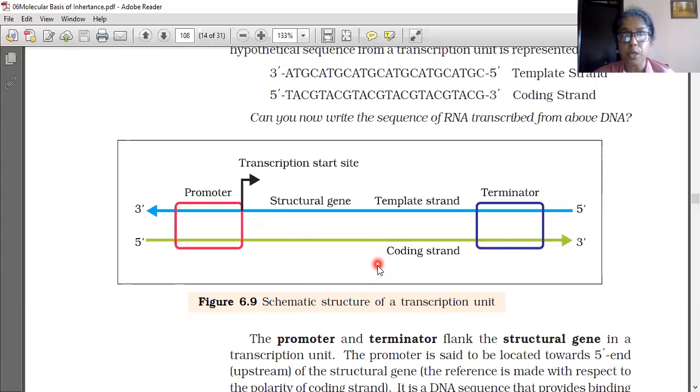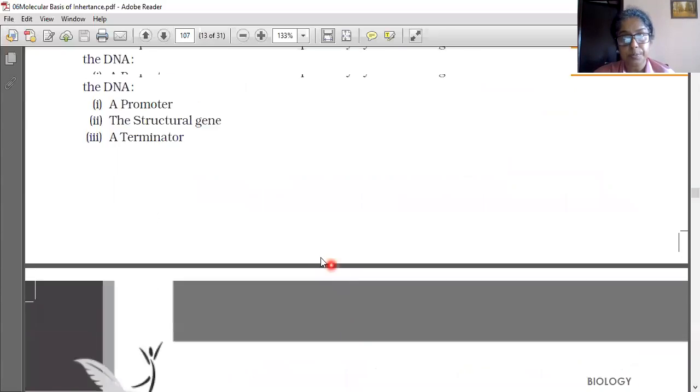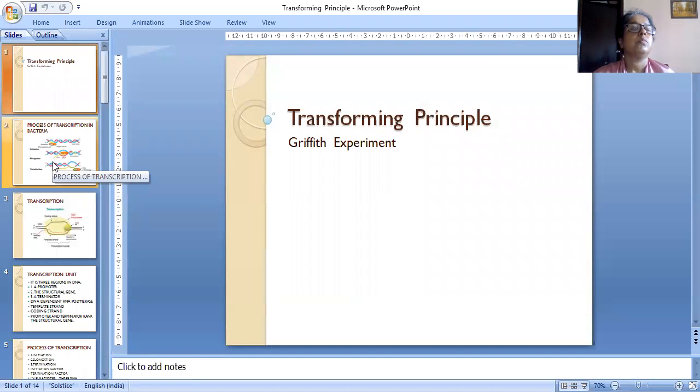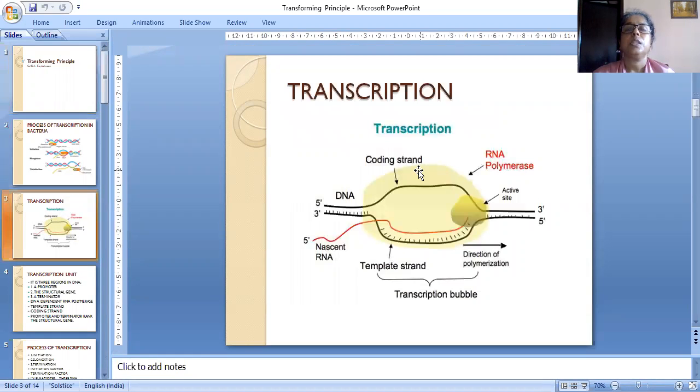So these two topics we learned in this section: one is the transcription unit and the other is transcription. Now I will show some slides to you. This is transcription shown here: a template strand, RNA polymerase acting 5' to 3' and 3' to 5', and nascent RNA. Nascent means newly formed. This is a newly forming RNA.